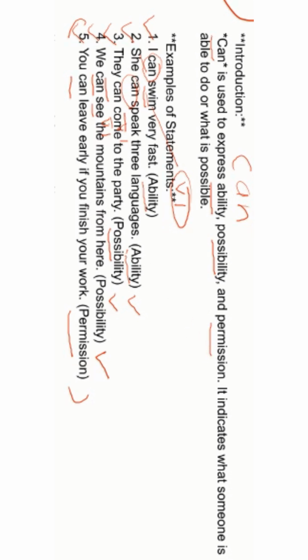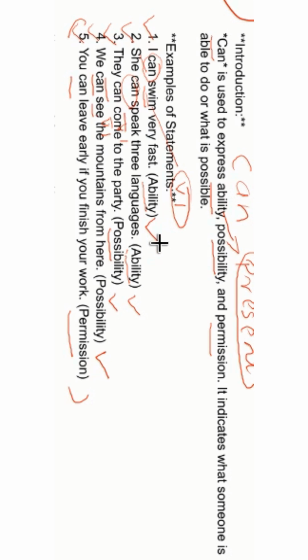This ability is present ability. So whenever you are using can, it is nothing but present ability. It is about the present, it is about now. Here you can see, I can swim very fast. So you are talking about present ability.